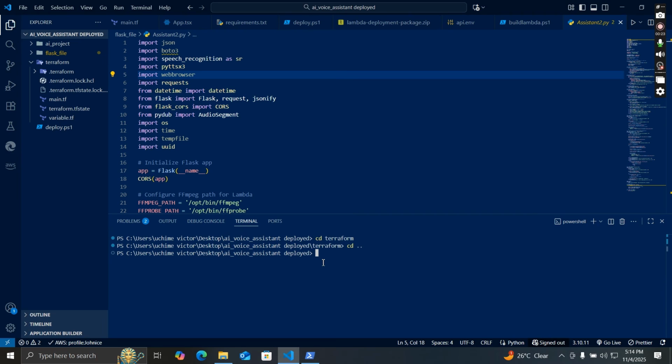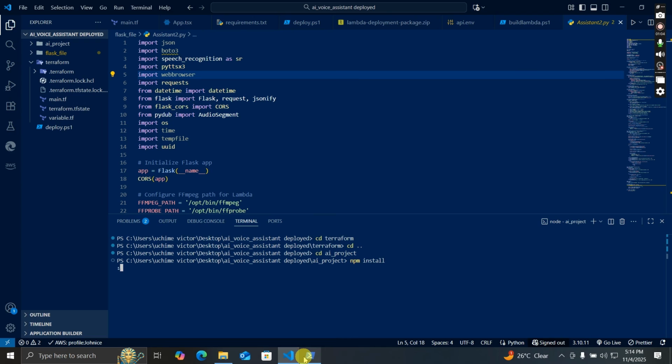Okay, so we can enter into our front end. Let me see if I've already entered into it before. I think it should be there. Okay, now we can enter into our front end and run npm install.